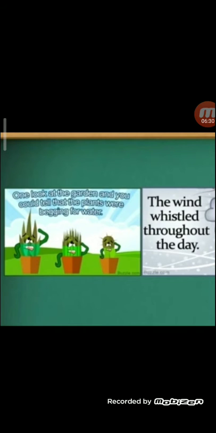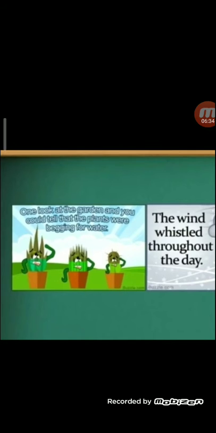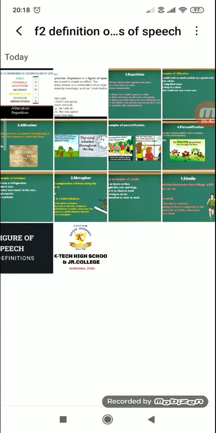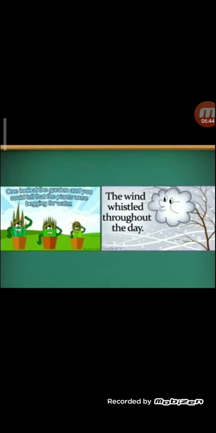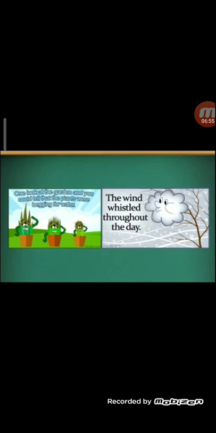When plants wilt, it seems as if the plants are begging us, give me water, when they start wilting. Right? A very good example of personification. Children, the wind whistled throughout the day. When the wind blows the whole day, it creates a sound. It is called whistling throughout the day.